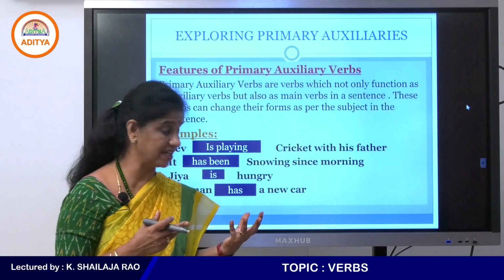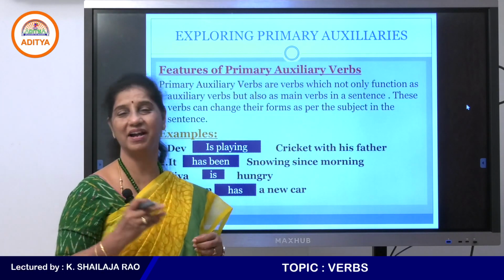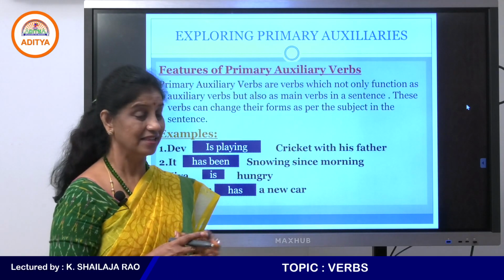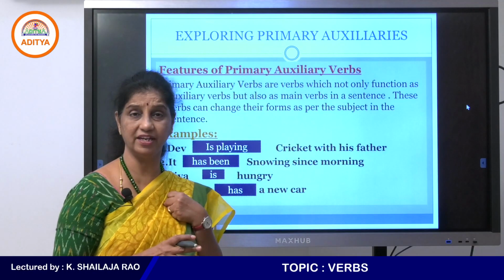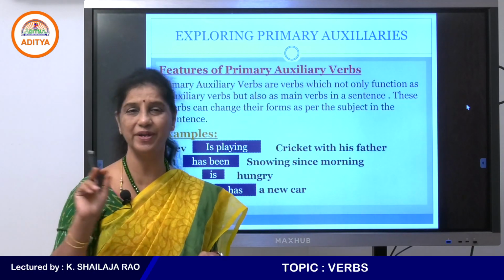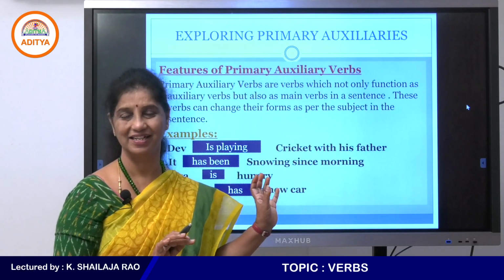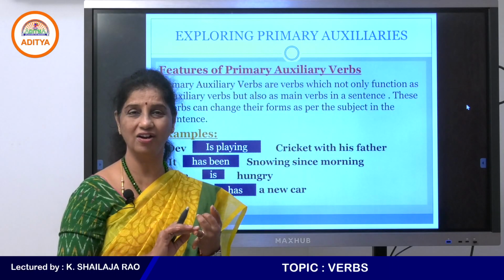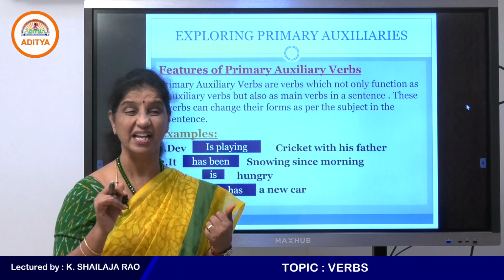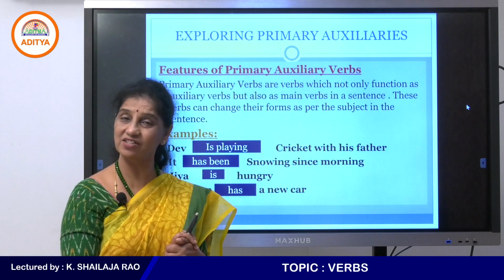I'm forgetting my keys all the time. Again, wrong. I forget my keys all the time. Okay? This bag is belonging to me. Wrong. ing cannot be added to these non-action verbs. Remember that. So, own, belong, hate, love, sound. He is sounding very wrong. That sounding is also wrong.